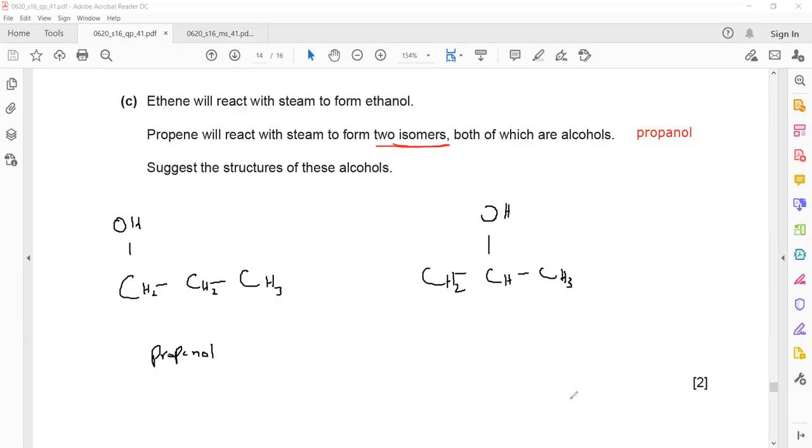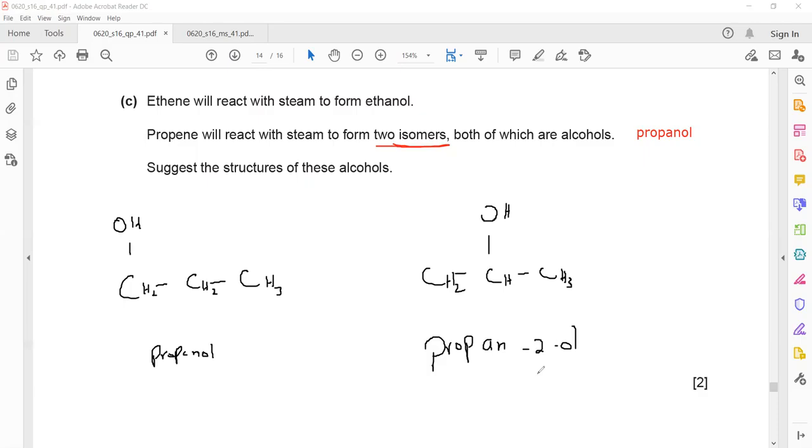Propan-2-ol. Prop because of 3 carbon, an because they have a single bond, and the 2 is the position of OH. Not 'null', it's 'ol'. So it is propan-2-ol. Is it clear?